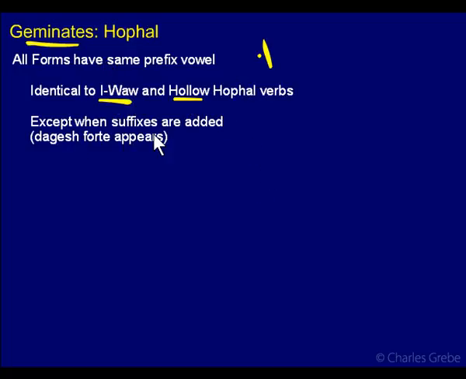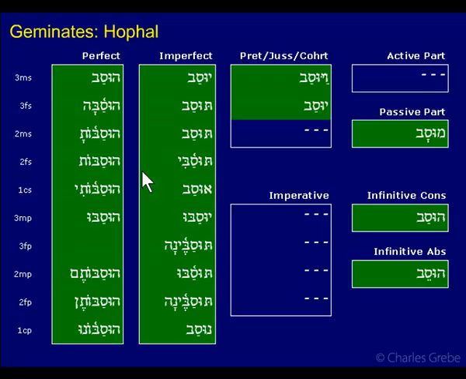Now this is true except when suffixes are added, okay? Because then a dagesh forte appears. And there's suffixes in quite a few forms, so that's nice. Then we can at least tell that we have a geminate in the Hofil. This is not true between the first vav and the hollow verbs. Those ones still are the same. But with geminates, they do stand out when you have a suffix, because if you have a suffix, then you can have the dagesh forte indicating that you had gemination. And you can't have it here because you can't have a dagesh forte at the end of a word. But in this form, and most of them here, like all the rest of these, you actually know you have a geminate because of that dagesh.